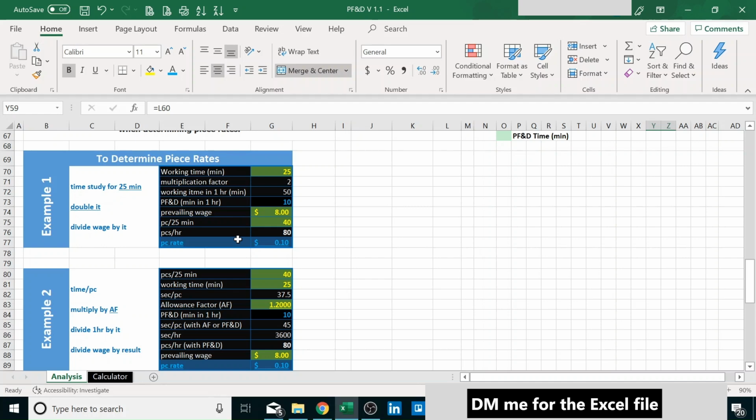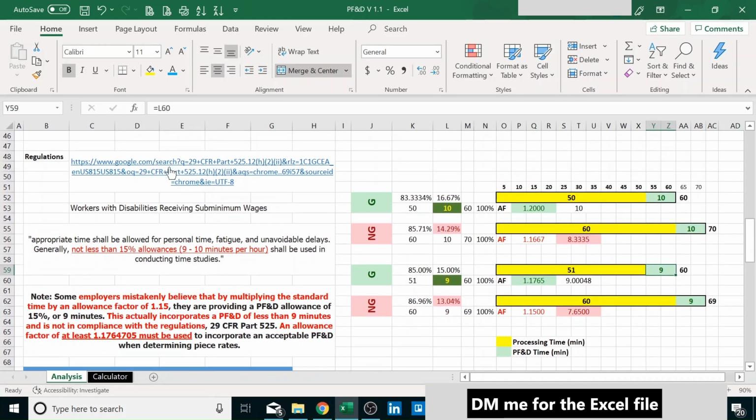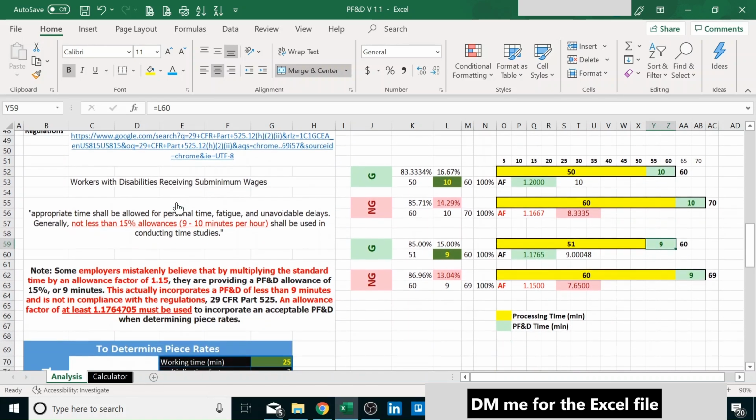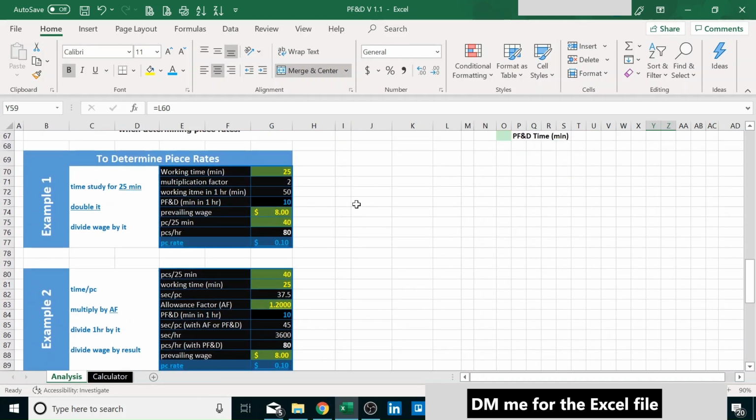Example number one, and you can find these examples explained in the U.S. Department of Labor, especially in the workers with disabilities section I mentioned before. So the first way of getting a result is we conduct a time study for 25 minutes, and then we multiply those results by two.